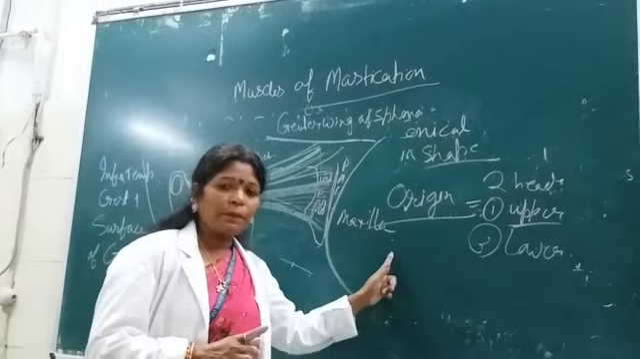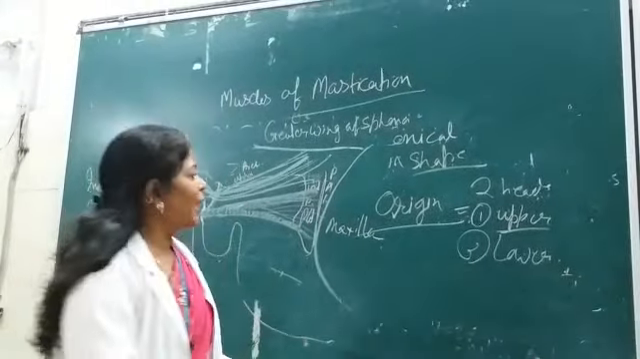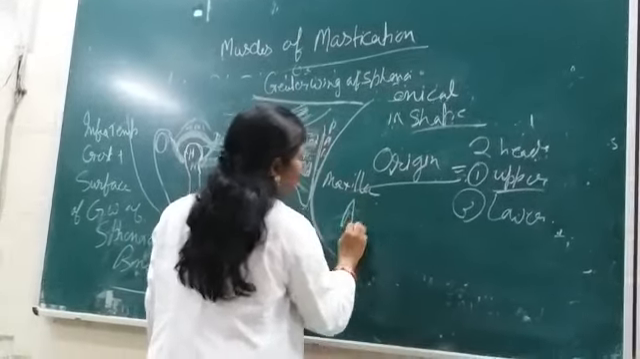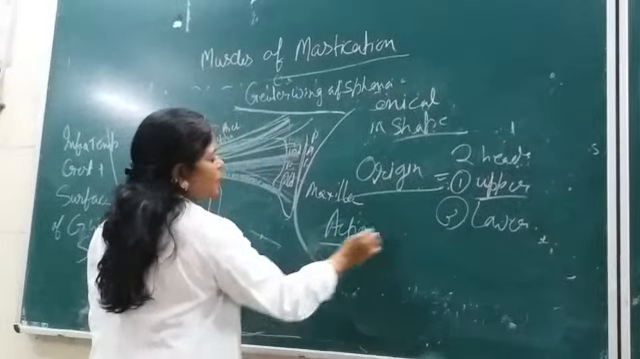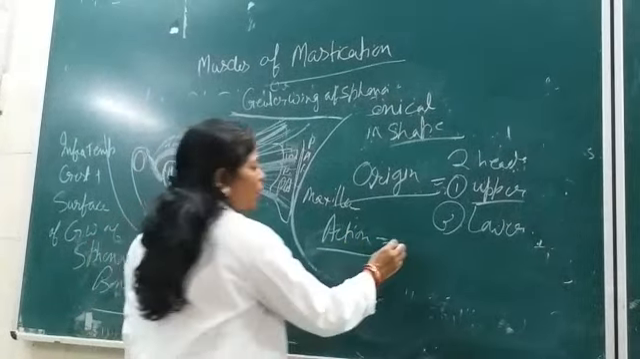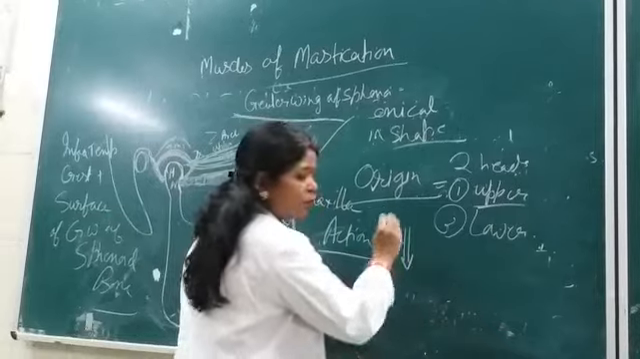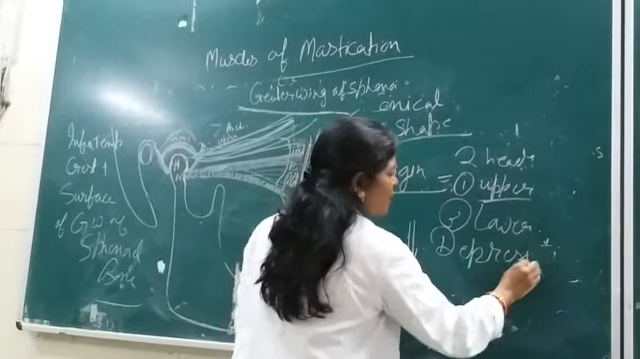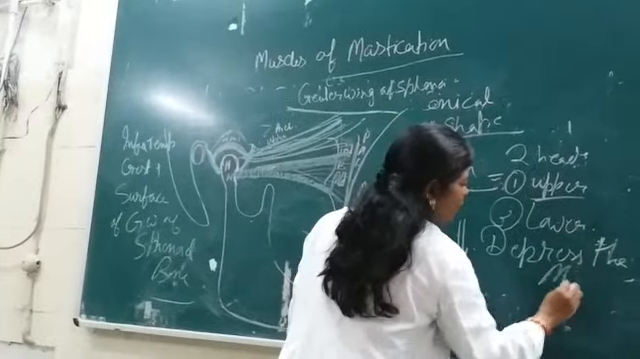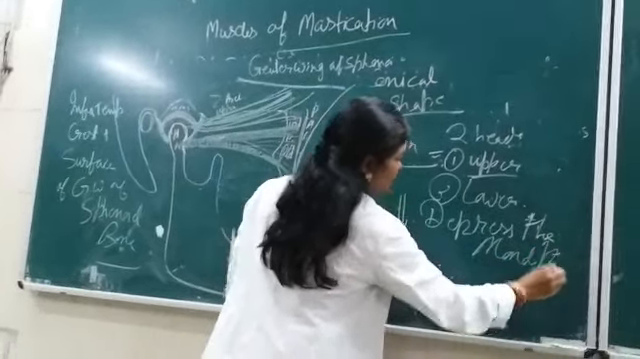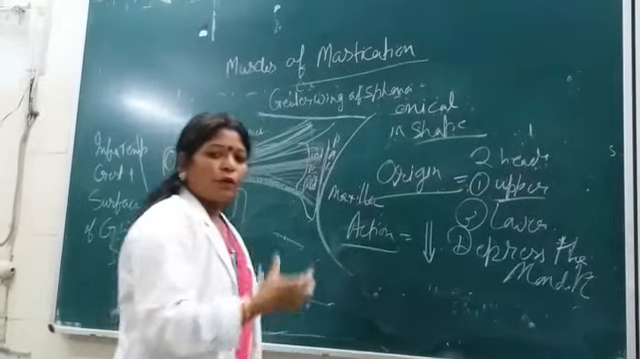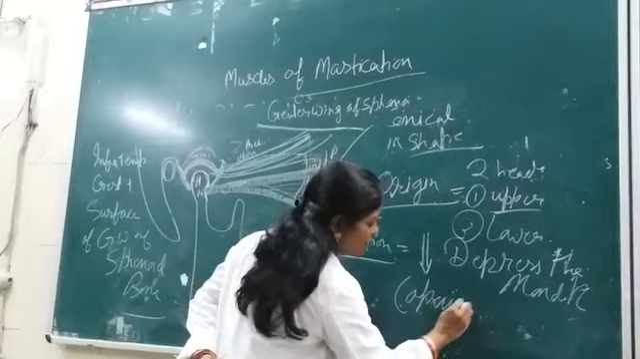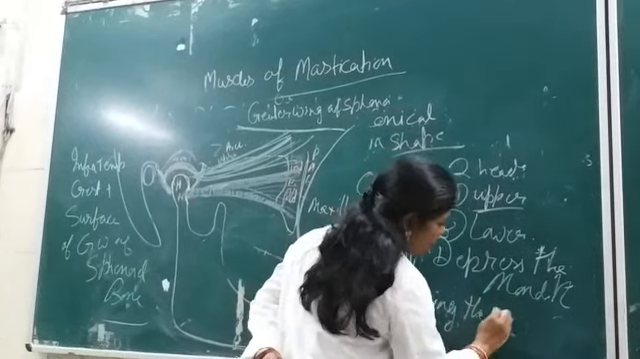It is the only muscle which helps in this function. The action of this muscle is jaw opener, or it depresses the mandible. What will it do? It will depress the mandible. So it is a very important point, or you can say, opening the mouth.